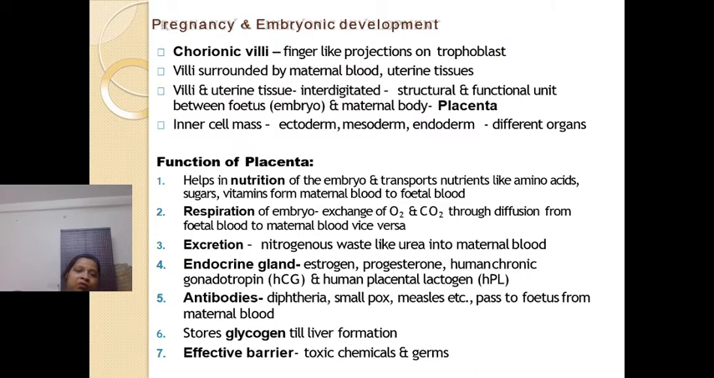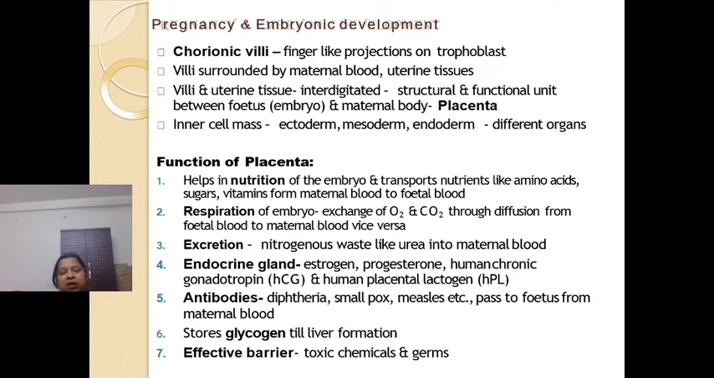So how will villi help? They will increase the surface area. Okay, so this structural and functional unit between the mother and the fetus is known as placenta. After the placenta is formed, the inner cell mass further divides, right, and it forms the three germ layers. This process is known as gastrulation, right? We will talk more about it. First, let us discuss the functions of placenta.